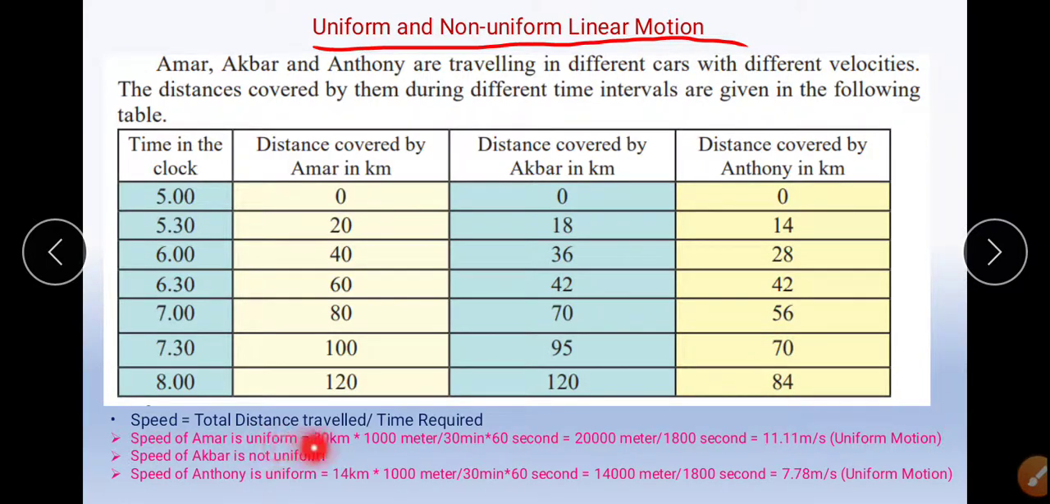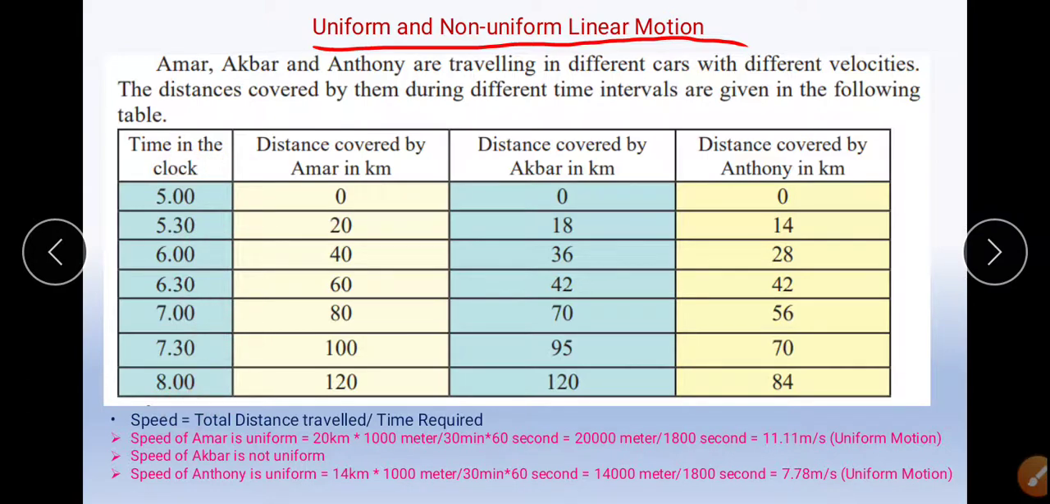Speed of Akbar is not uniform because it is 18 here, and then it becomes 6 kilometers in the next interval. So no need to calculate further. Once it has become non-uniform, the entire motion is called a non-uniform one. Now we have to answer certain questions. What is the time interval between the notings of the distance made by Amar, Akbar and Anthony?